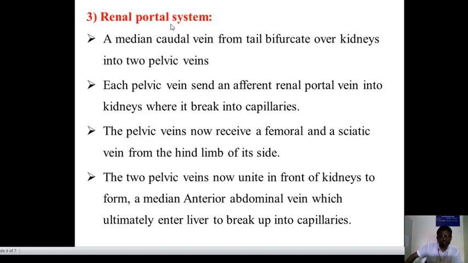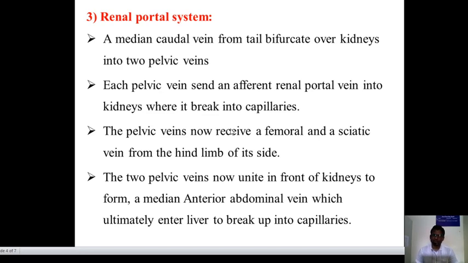Then the third one, that is the renal portal system. In that system, the median caudal vein from the tail bifurcates over the kidney into two pelvic veins. Each pelvic vein sends an afferent renal portal vein into a kidney, where it breaks into capillaries.